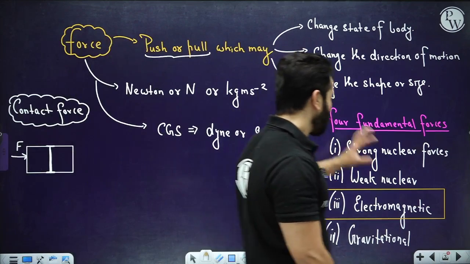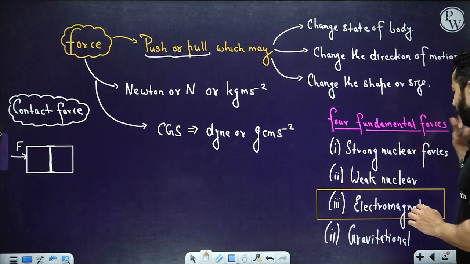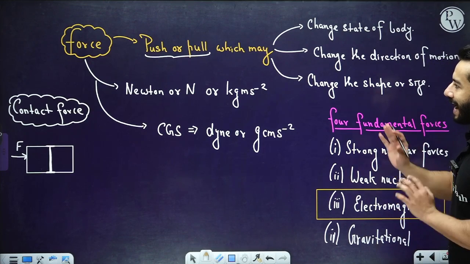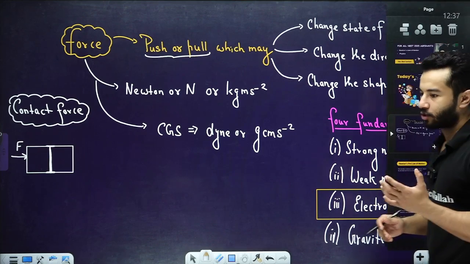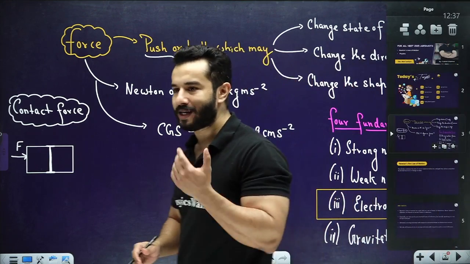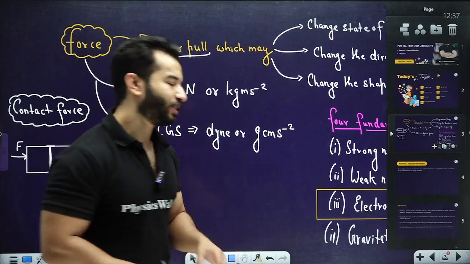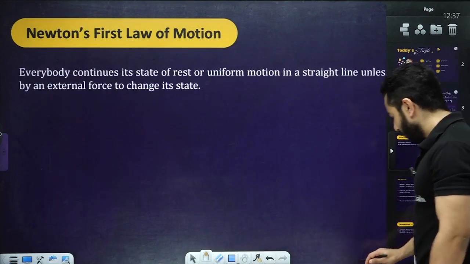So now after discussing electromagnetic force, gravitational force, and all of these things, let's move to laws of motion, and then after completing laws of motion, we'll come to the different forces like tension, normal and all of those things, right? So now again, Newton's laws of motion.